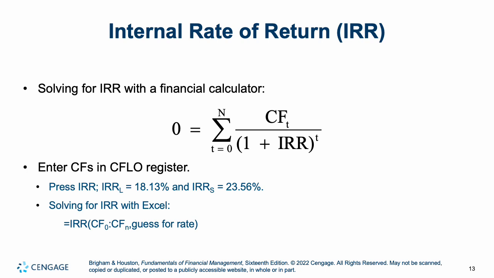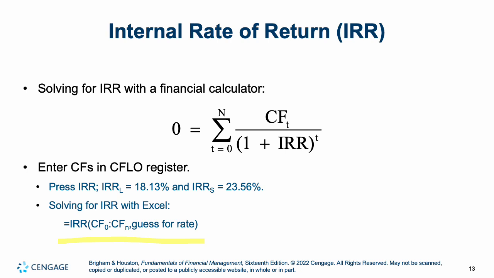So what's IRR? IRR is the rate of return, or the percentage return that we're going to make by taking a project. What I would recommend doing in Excel is =IRR. You would just enter your cash flows in order, starting at 0 and going to your last one. That's why it says cash flow 0 to N. And a guess for the rate.